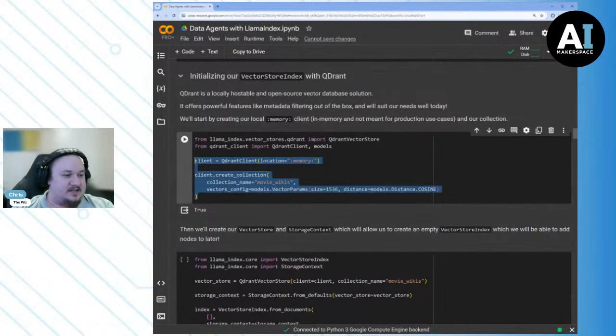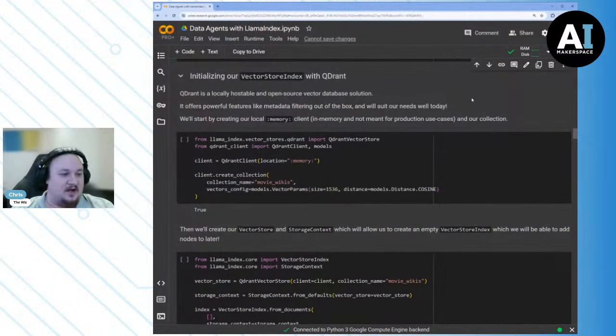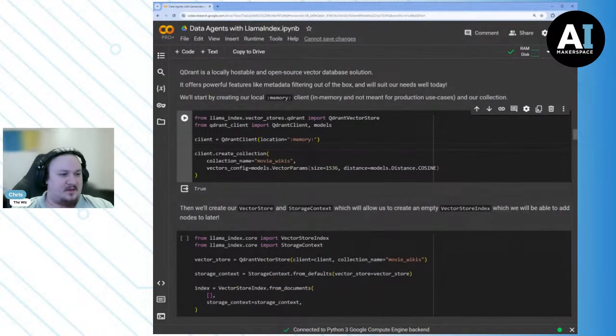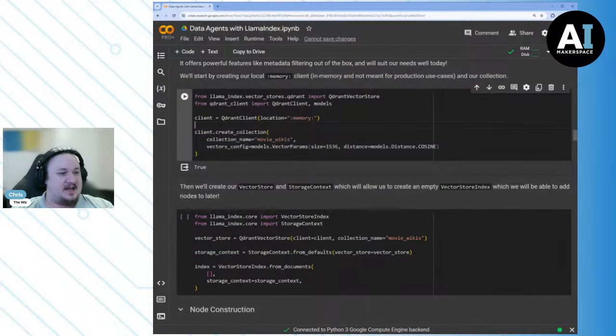Second of all, we need to set this up cleanly. We need to set it up so it works well. For this example, we're going to use the in-memory Qdrant client. That in-memory client is very powerful, but it does come with the fact that it's running all in memory all the time, and it's in this session. So for a production environment, of course, we would want to set up a separate Qdrant client. But for this particular instance today, just so it runs nicely in the Colab, we're going to use the memory Qdrant client.